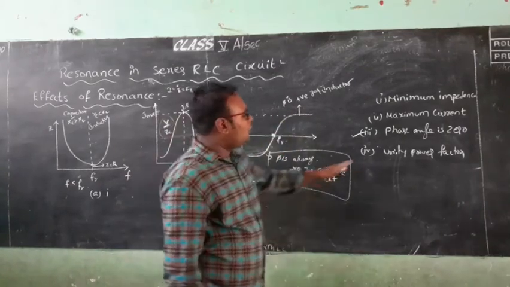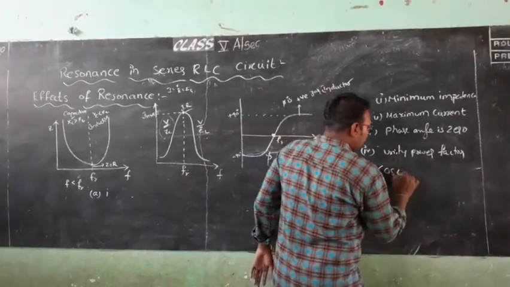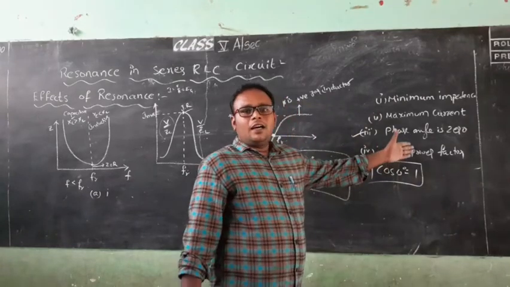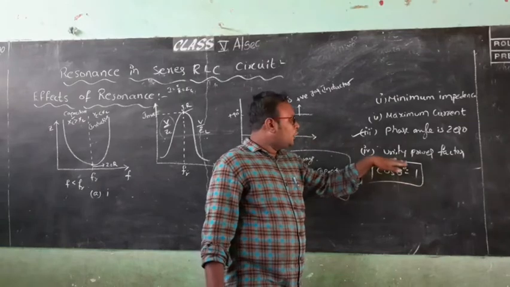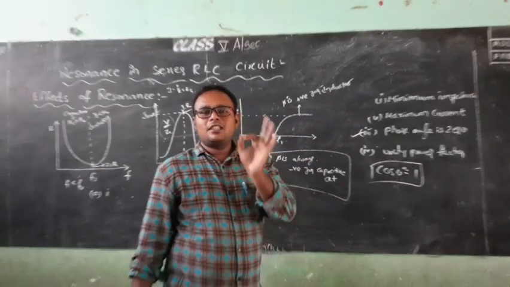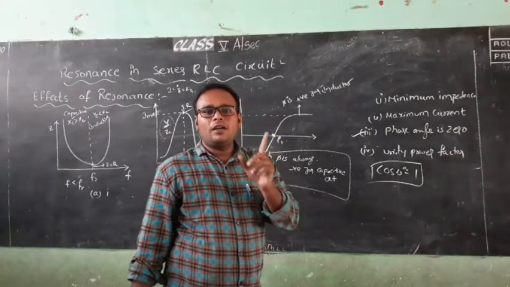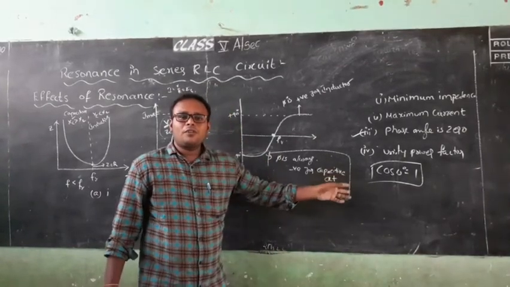Okay, and final one, unity power factor. When the angle is 0, what is the value of cos 0 degrees? 1. So power factor is 1. That is the reason why we say that unity power factor is 1 for the resonance. When the resonance occurs, the circuit power factor is 1. At which condition? When the condition of the series resonance, the power factor is 1.